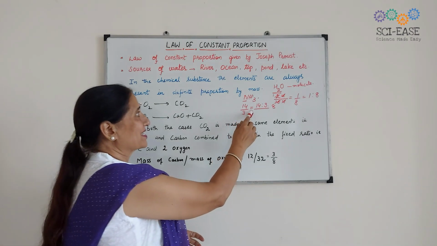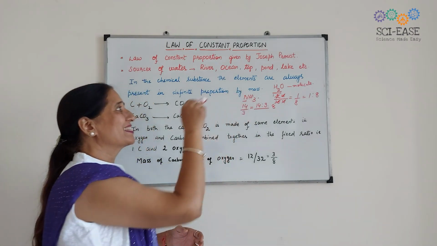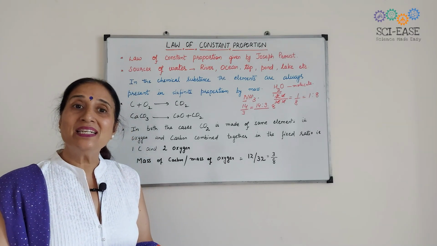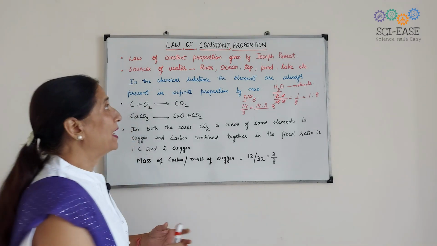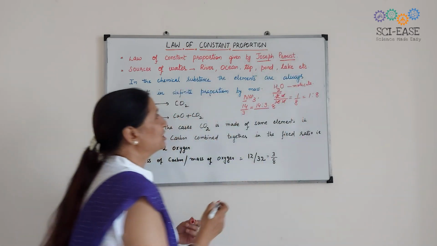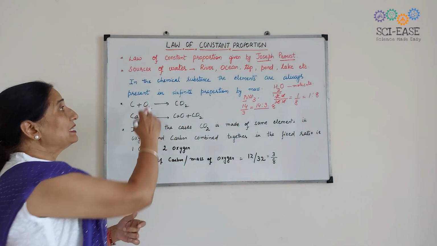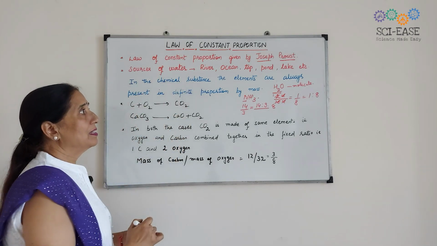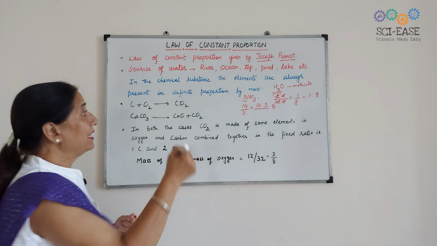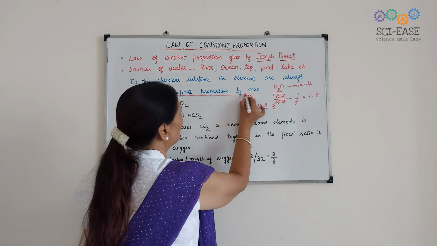So, this is fixed. This is the law of constant proportion, and this law was defined by Joseph Proust. What is the definition of this law? In a chemical substance, the elements are always present in a definite proportion by mass.